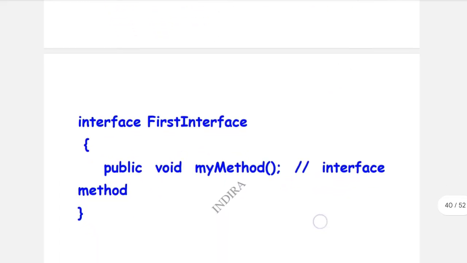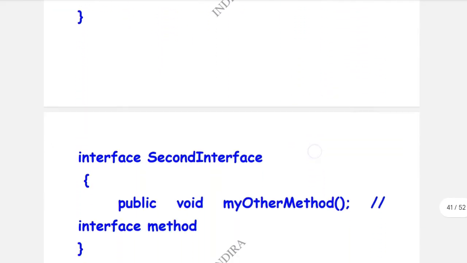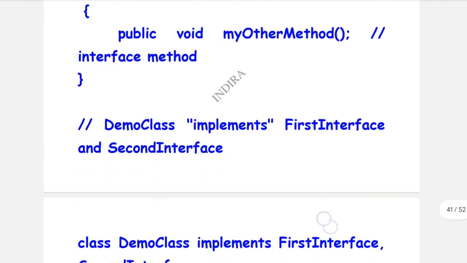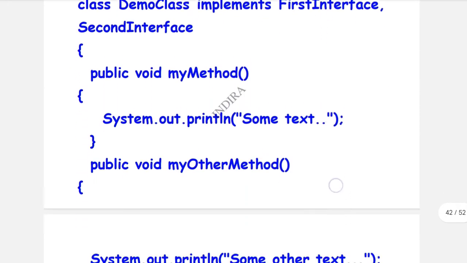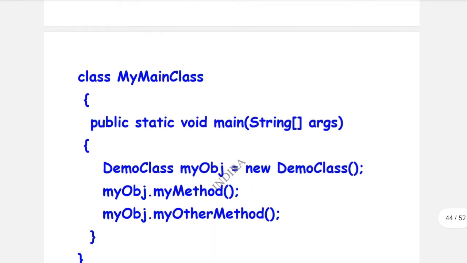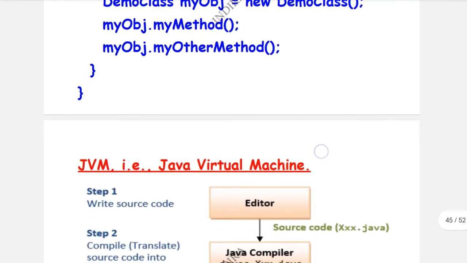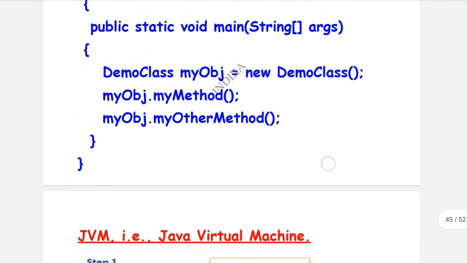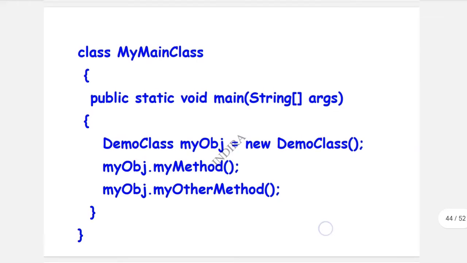This is the syntax for that multi interface. Class, main class, all these come as examples for the interface.